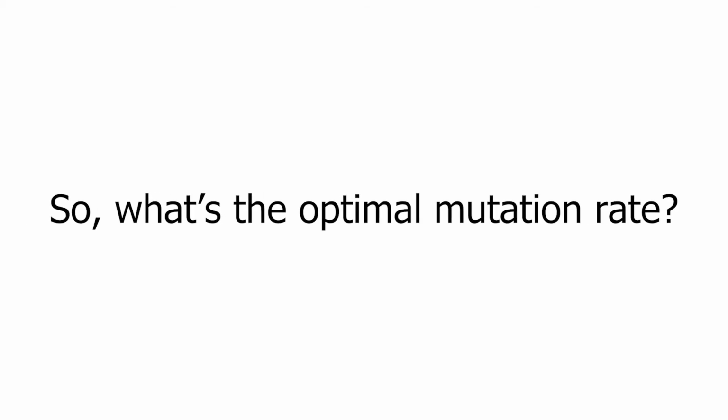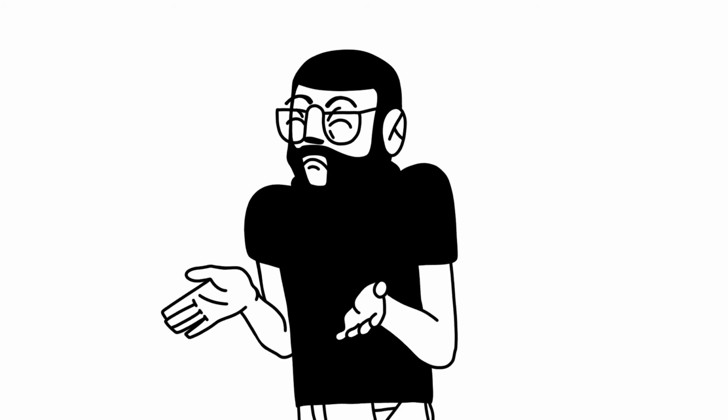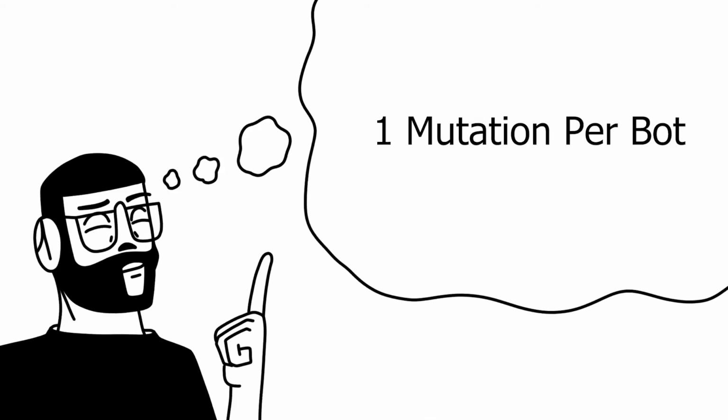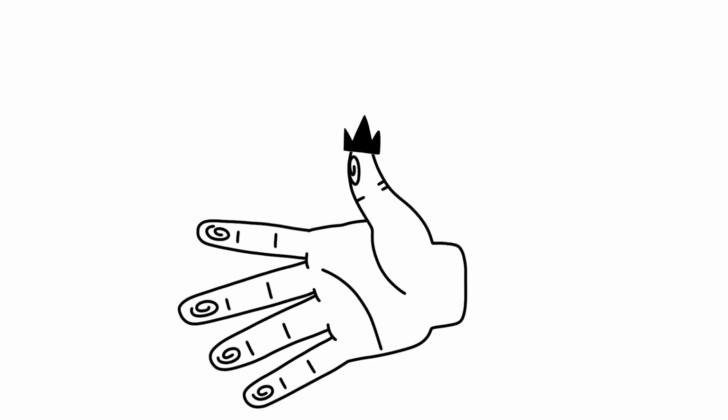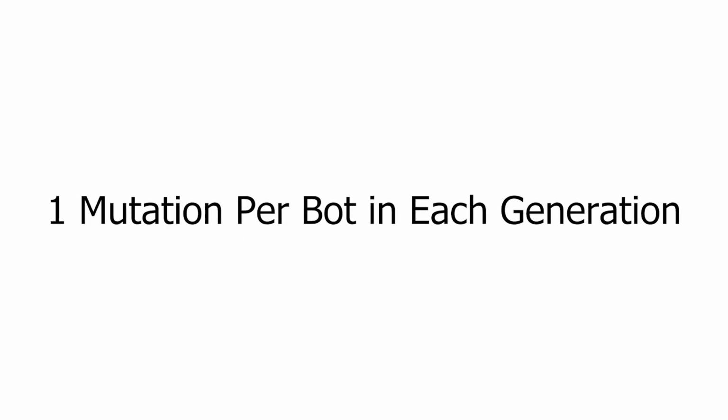So what's the optimal mutation rate? There's no way to know for sure. It really depends on the problem you're trying to solve. The best way is to just test different rates and see if you get better results. As a rule of thumb though, for my testing, a mutation rate of 1 mutation per bot seemed to work best, so you can start there.